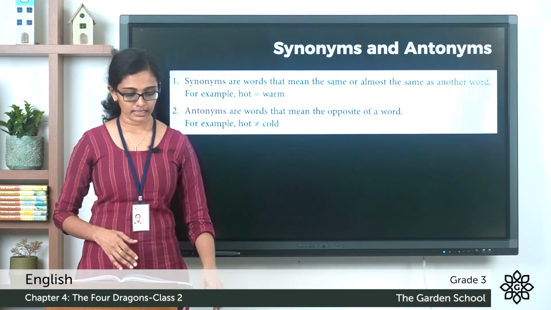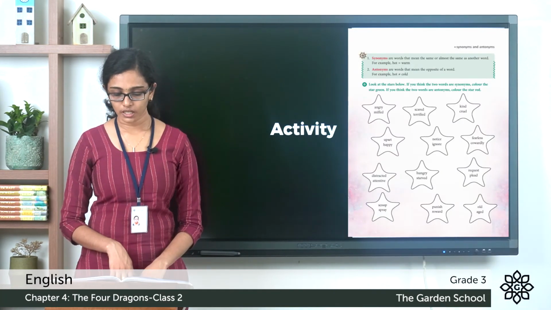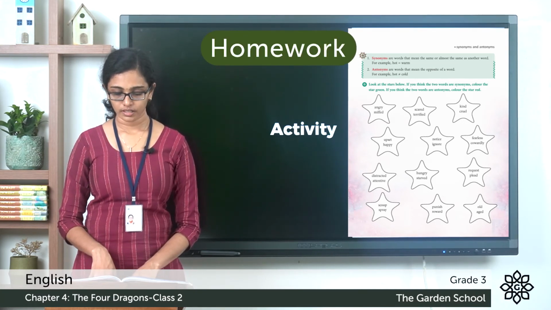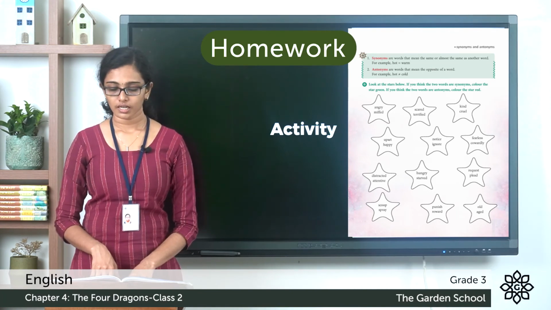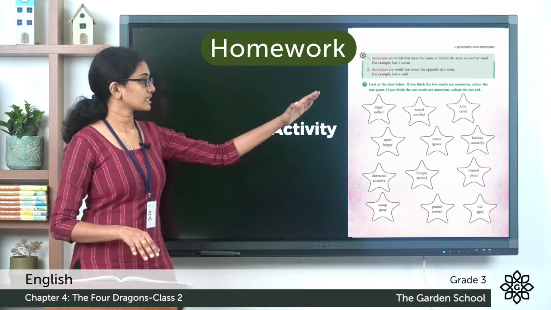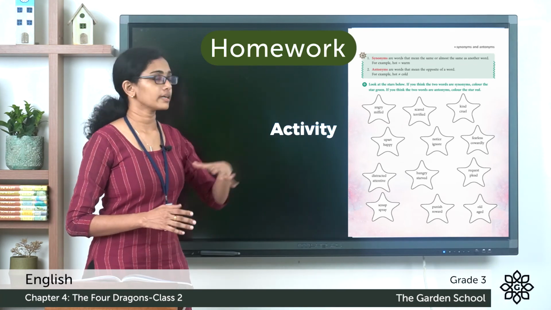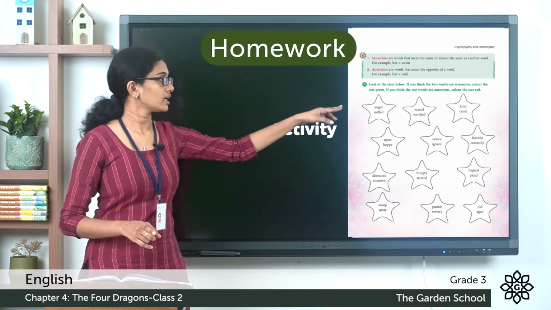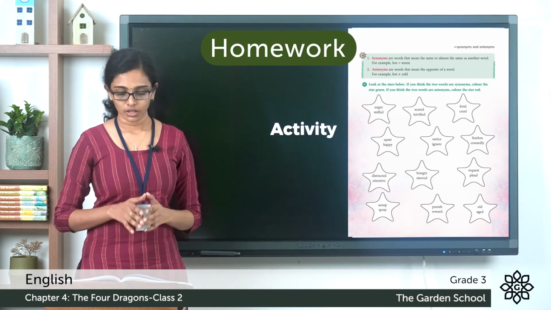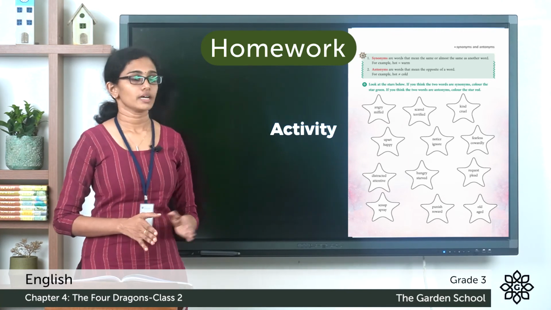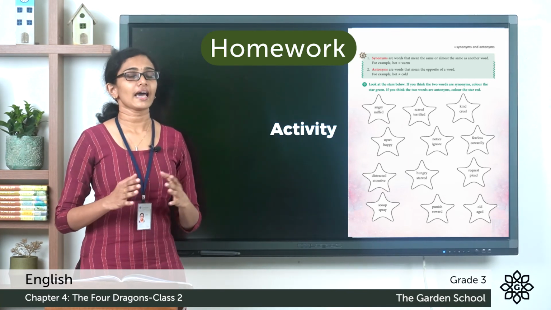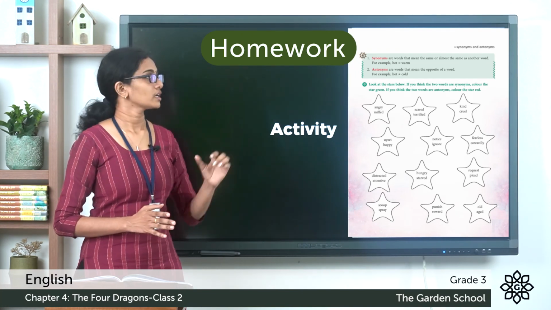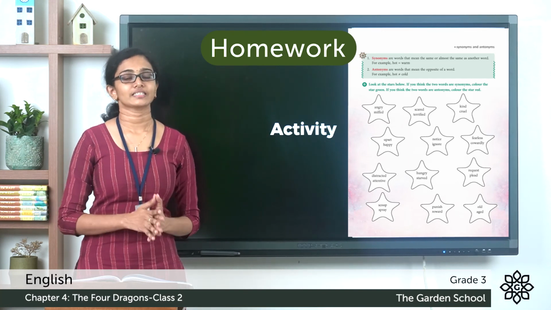Now, below that, you can see an exercise. Look at the stars below. If you think the two words are synonyms, color the star green. If you think the two words are antonyms, color the star red. So you can see a few stars there and two words are given within each star. And if you think the given two words in each star are synonyms of each other, you can color the star green. And if the given words within a star are antonyms, we can color the star red. So you can do this as an activity. You do this activity, take a picture and send us through Teams.